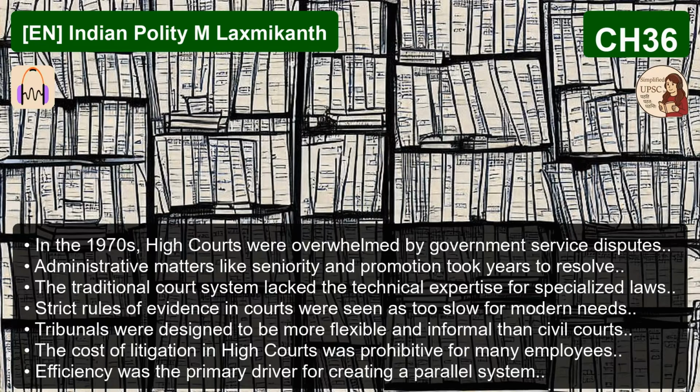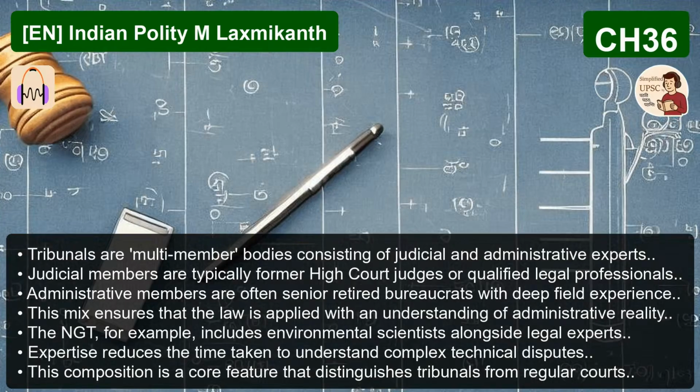It inserted a whole new Part 4-VA into the Constitution. And this part had two key articles, Article 323A and Article 323B. Now, these articles didn't create the tribunals themselves, but they gave the legislature the power to create them. They gave these new bodies constitutional legitimacy. Okay, let's break those two down, starting with the one that affects the most government employees, Article 323A.